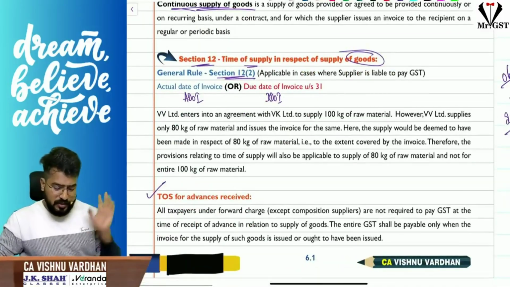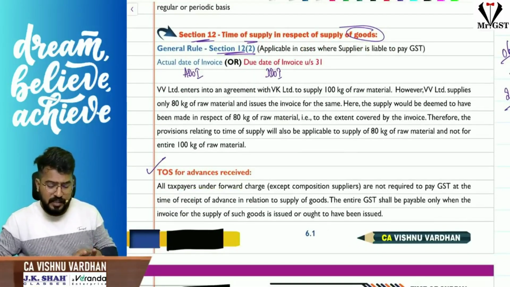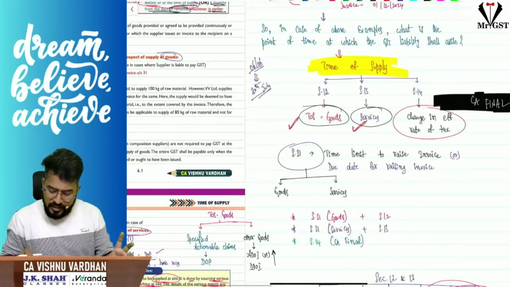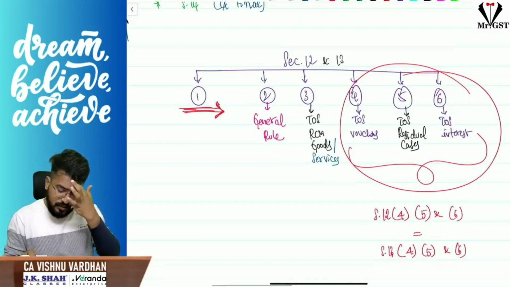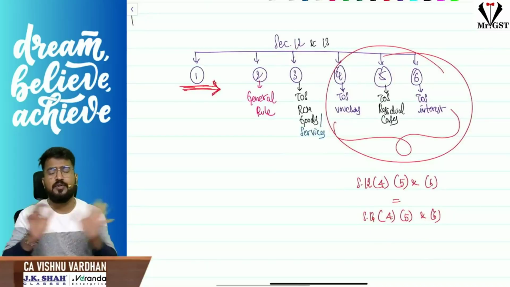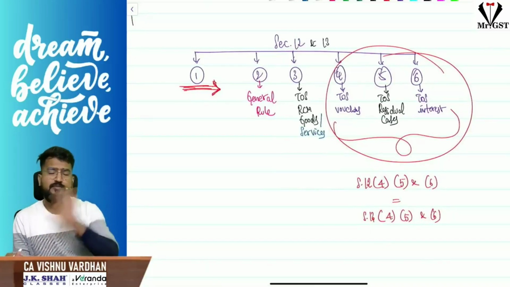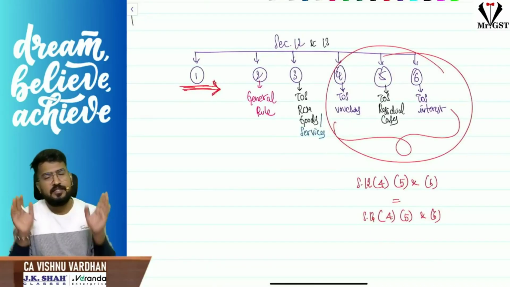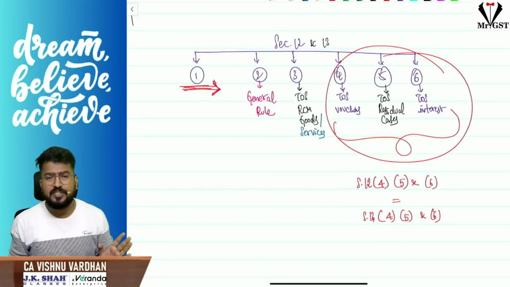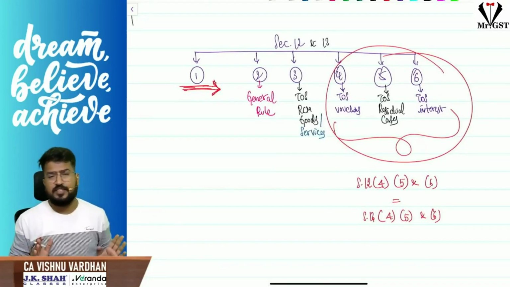Coming to section 12. Section 12 says the time of supply of goods. Please understand, sections 12 and 13 you know already. Both talk about time of supply of goods and time of supply of service, and both sections have 6 subsections. Subsection 1 in both cases says go with the following subsections.